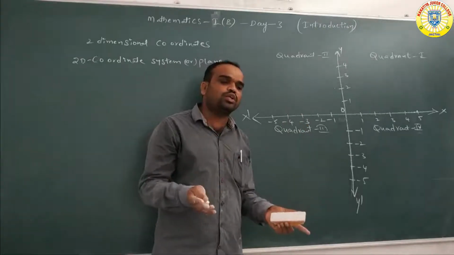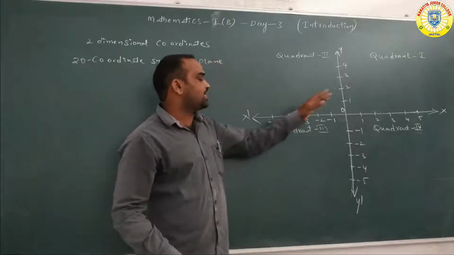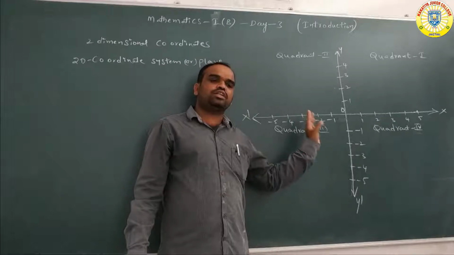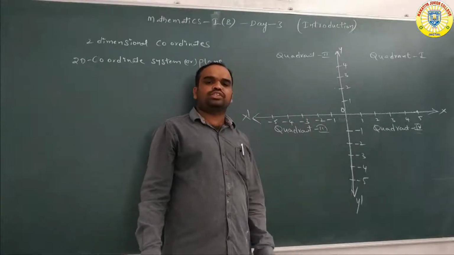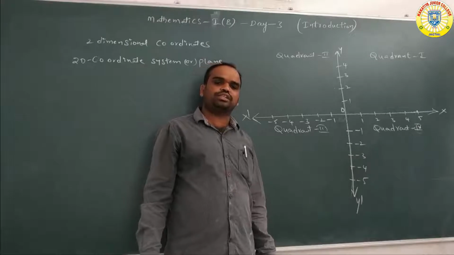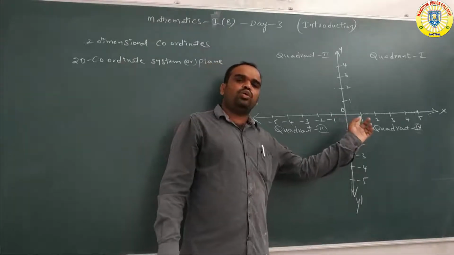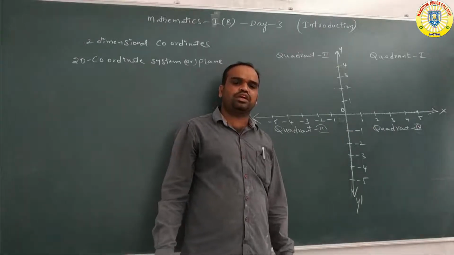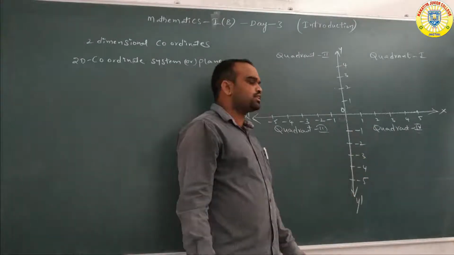So why are we calling it two dimensional? Only the x-axis and y-axis are there. That's why this is called the two-dimensional coordinate system: in this one, only the x-axis and y-axis are there.